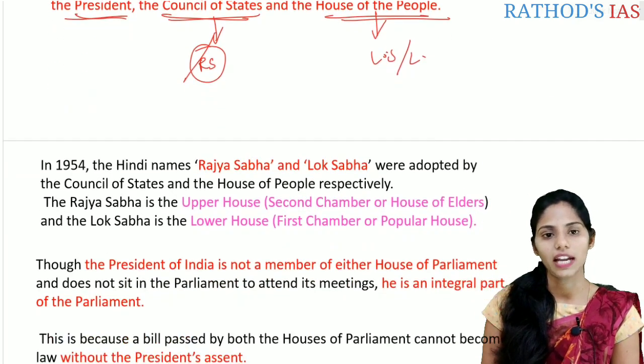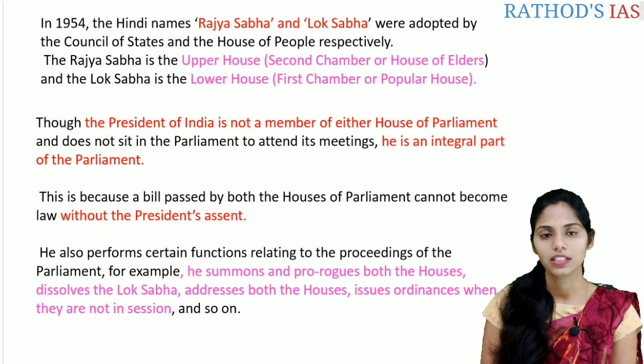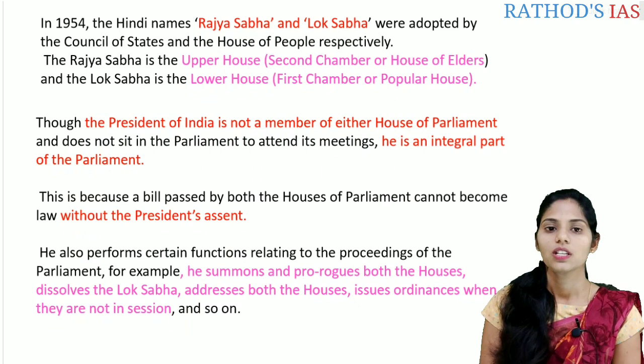In 1954, the Hindi names Rajya Sabha and Lok Sabha were adopted by the Council of States and the House of the People respectively. So the Council of States is also called Rajya Sabha and the House of the People is also called Lok Sabha.